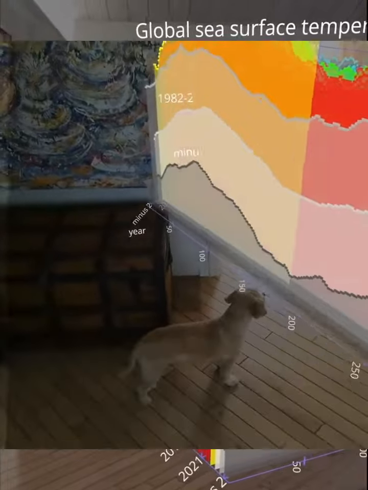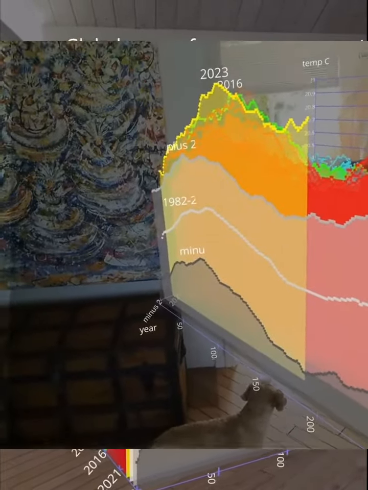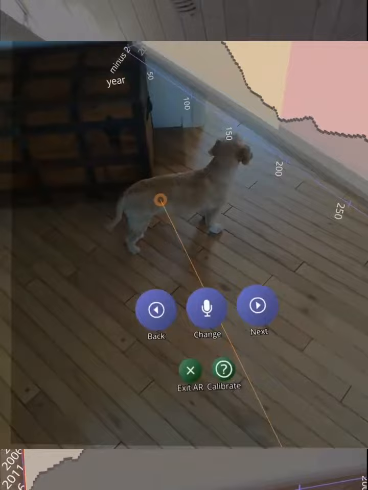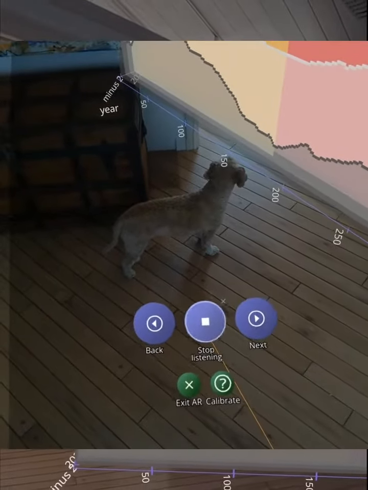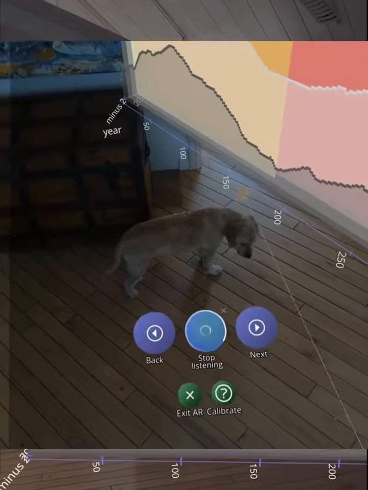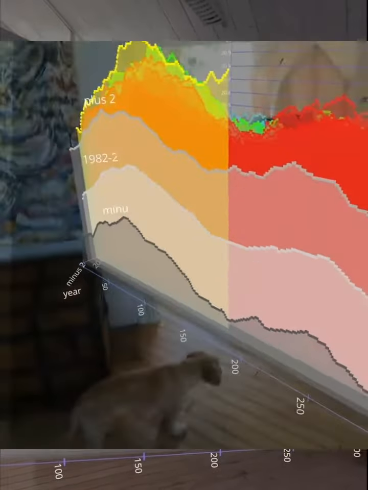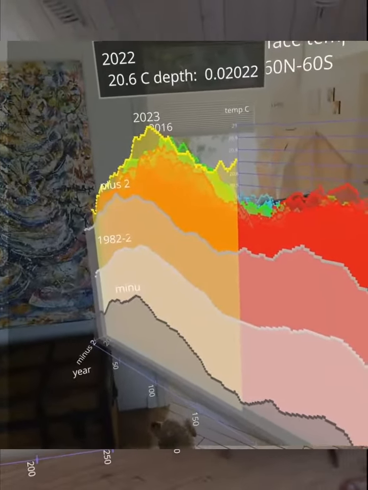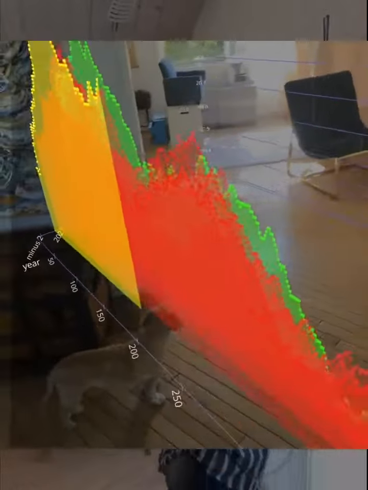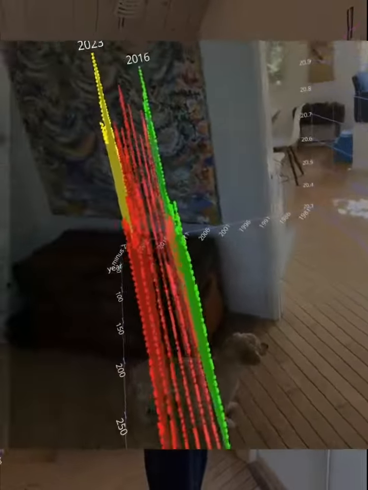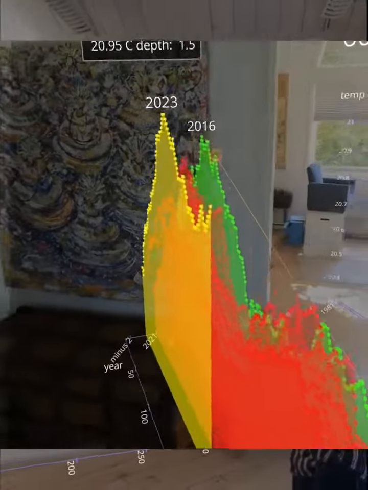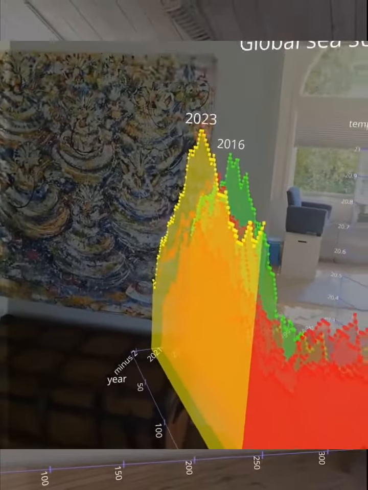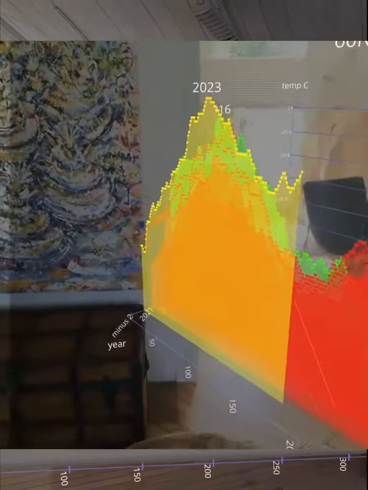So take a look at 2016, that green line, and 2023, the most recent year. Filter to show 2016 to 2023. So I'm just going to talk to ChatGPT, and it's going to go ahead and filter out those prior years. We just don't need to see them, and we can really see that 2016, which was the last El Nino year, which means warm sea surface temperatures, and how that relates to 2023.